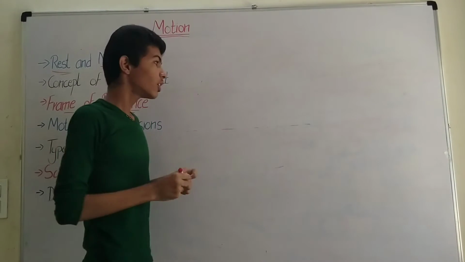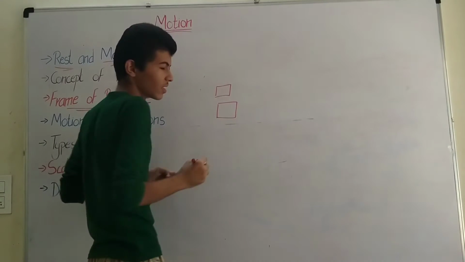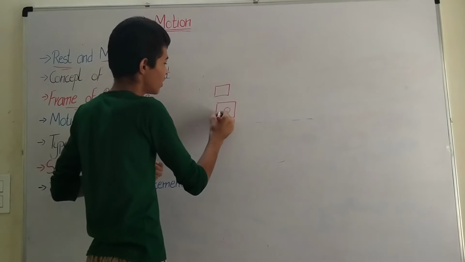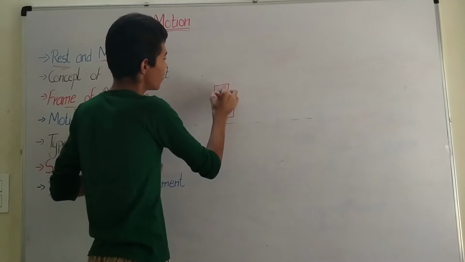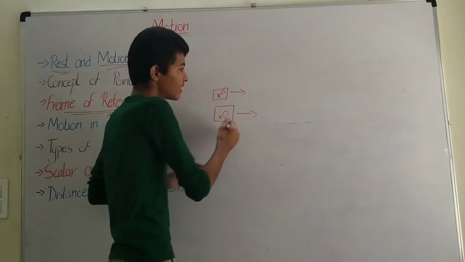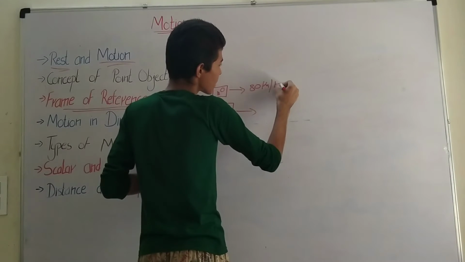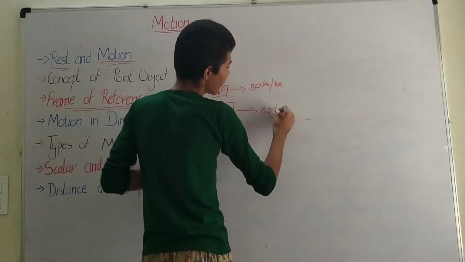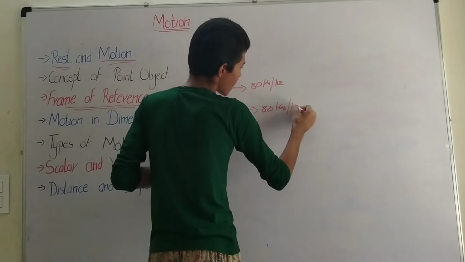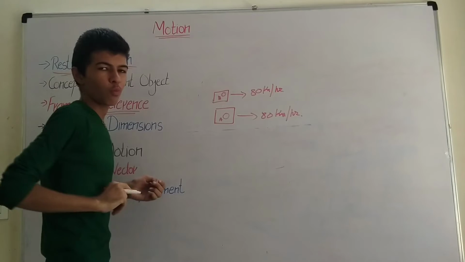Let's take two bodies. That is, let's take two cars in which a passenger, driver A and driver B, are sitting, and they are moving with the same speed. Same speed, that is, it is moving with 80 km per hour, and it is also moving with 80 km per hour. So who is in motion now with respect to whom?